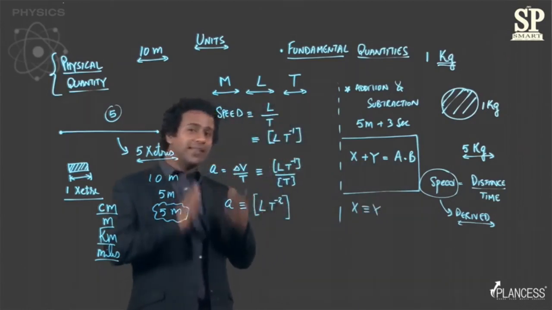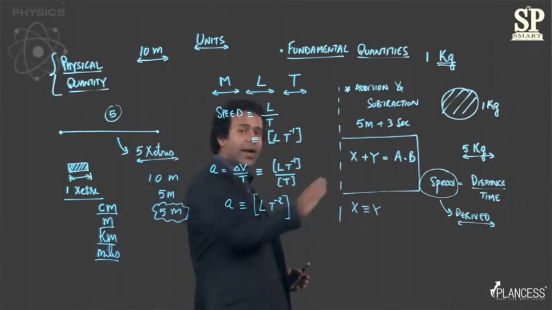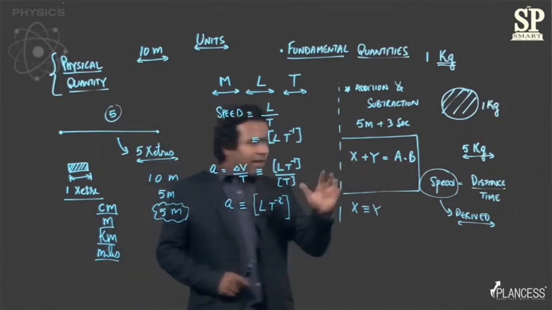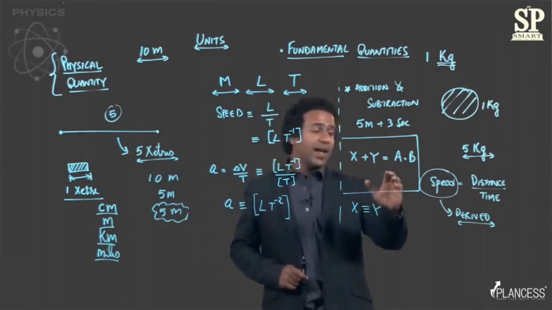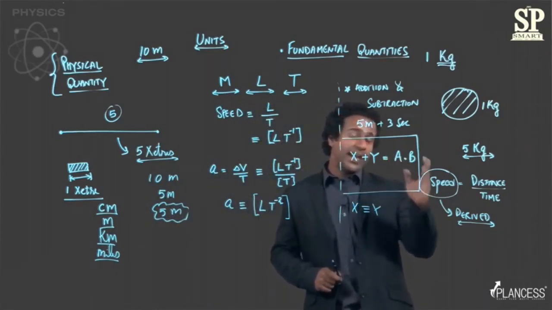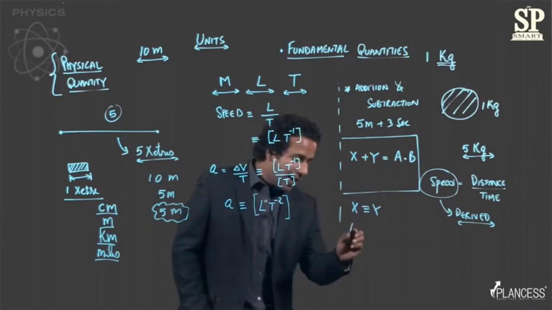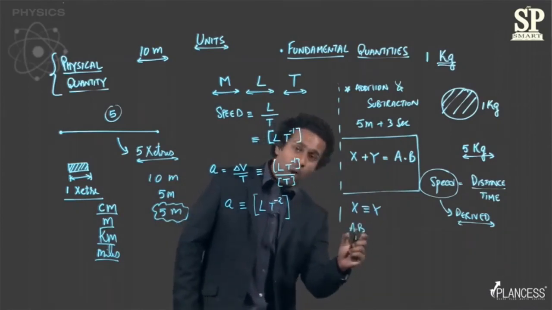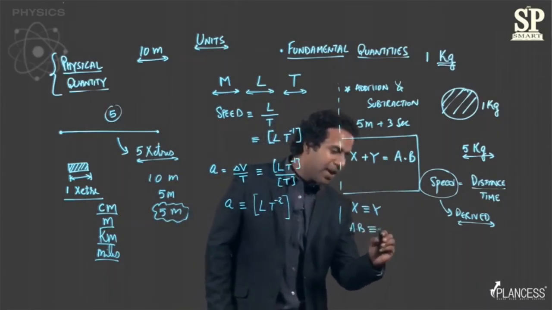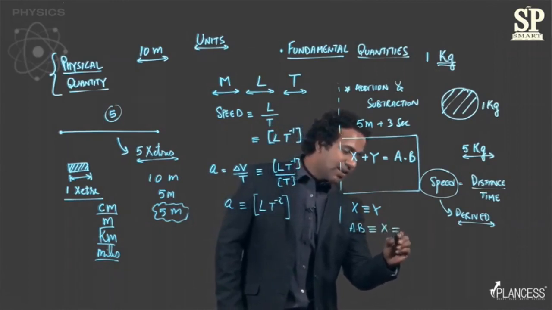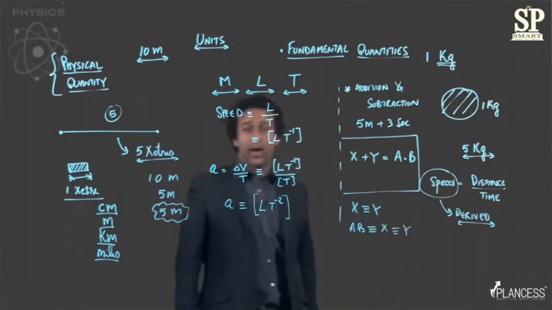Because then and only then can I add x to y. Also, if on adding x and y I am getting a quantity which is a into b, then the whole product a into b must have the same dimensions as x, which has the same dimensions as y.